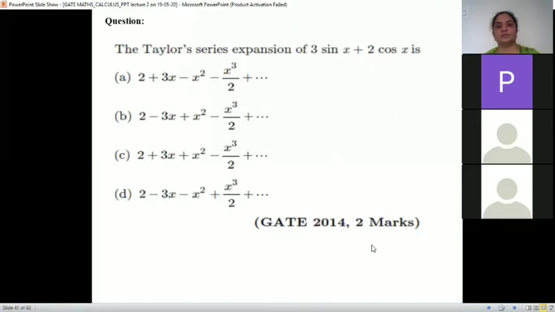Next question. The Taylor series expansion of 3 sin x plus 2 cos x is. We know the sin x and cos x series. Write their sin x series, write their cos x series, multiply by 3 and 2, add the terms and check where it matches. Option A, B, C or D.